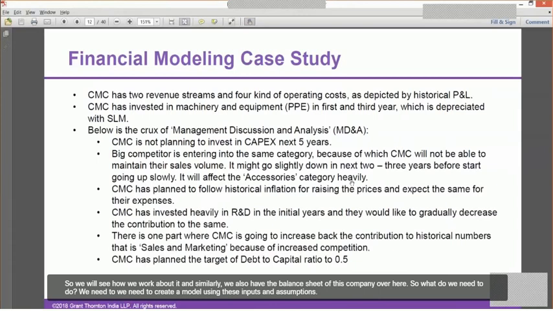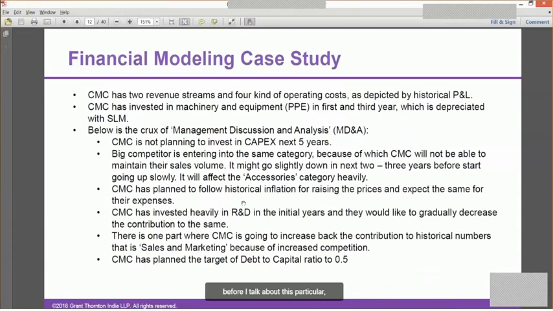Now, before I talk about the future expectation as to how the company's business is going to look like, I want to first of all complete the historical data, do the analysis, and then come back to this sheet to see what projections we are going to make, what kind of assumptions and inputs we're going to take. So we'll come back and revisit this particular slide at that point in time.